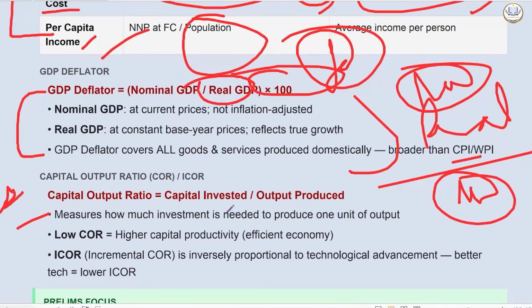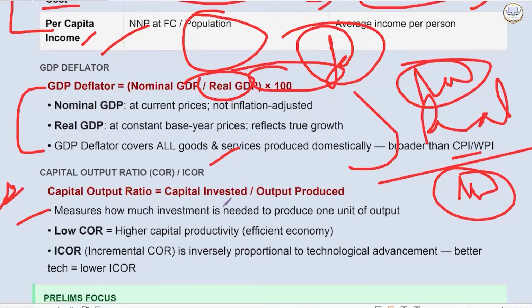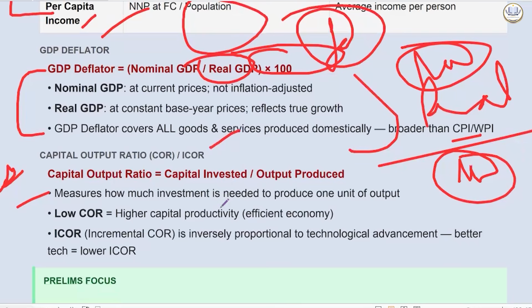Now, the GDP deflator is telling us about the increase in prices, but it is more wholesome compared to your CPI or WPI. Why so? This deflator is covering all goods and services produced domestically. It doesn't have a fixed basket. That is the difference between the GDP deflator and your CPI and WPI.